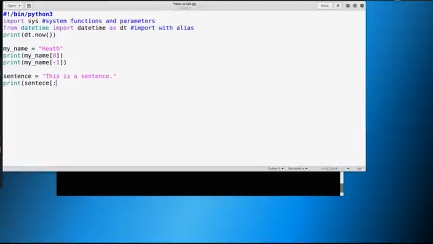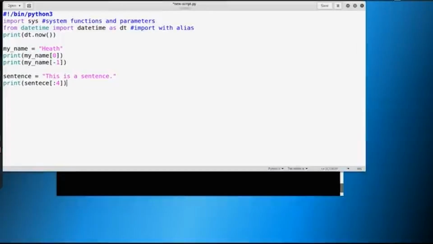We could just put something like this. And then if we did through 3, it would only cut off at the I. Remember, we have to go one further from our list lesson, and we'll be able to print out the word "this". We could do the same with sentence. We could go forward a bunch if we want to, or we could do a -9, because this is 9 characters long. Through something like a -9 through -1 would pull out that whole sentence, or the word sentence, I should say. So we can manipulate data this way.